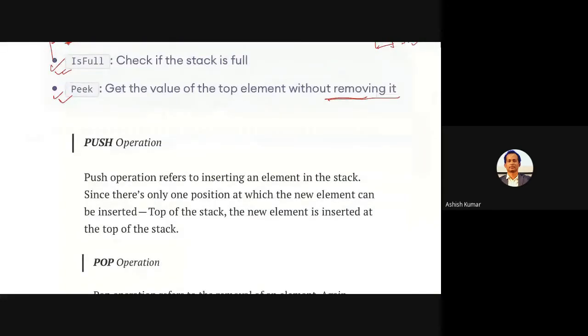That is the definition or understanding of push. Push operation refers to inserting an element in the stack. Since there is only one position at which the new element can be inserted, and that is what? Top of the stack.